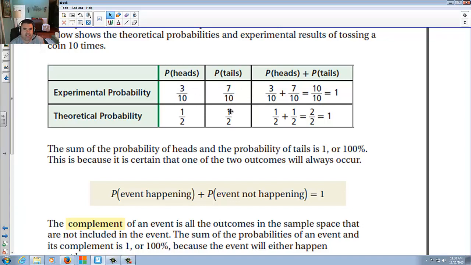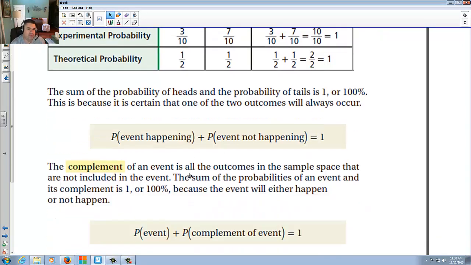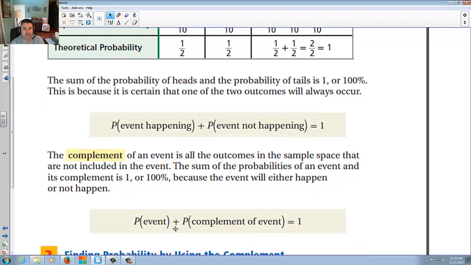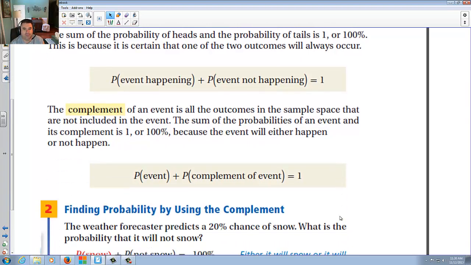So you got 10 out of 10, or if you actually do the theoretical, 1/2 plus 1/2 is also 1. Either way, when you combine either what did happen or what should happen, you should get 100% for either situation. The complement of an event is all the outcomes in the sample space that are not included in the event. The sum of the probability of an event and its complement is 1 or 100% because the event will either happen or not happen. So P(event) plus P(complement) equals 1.